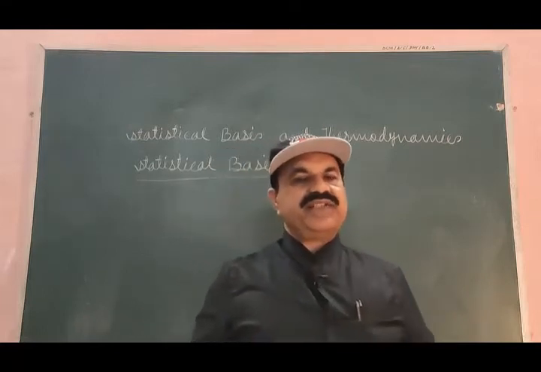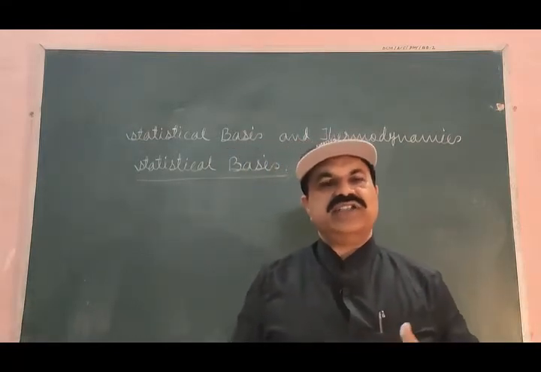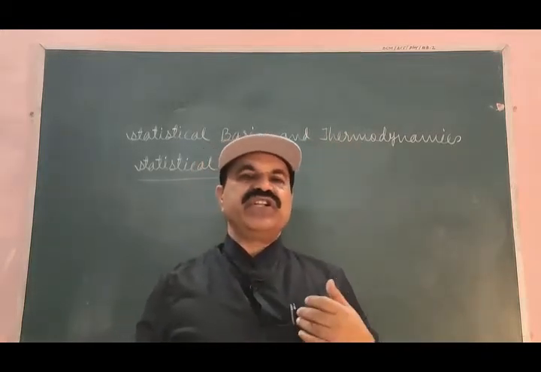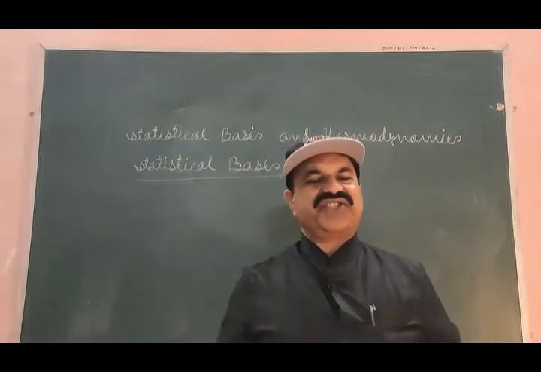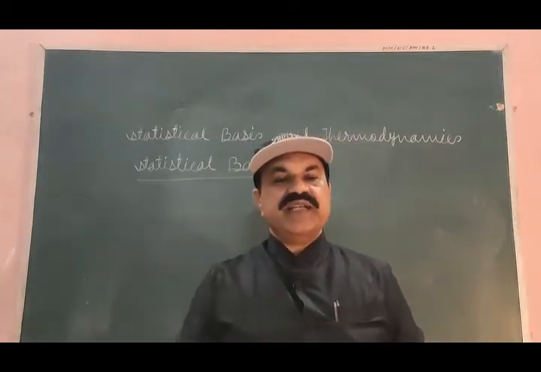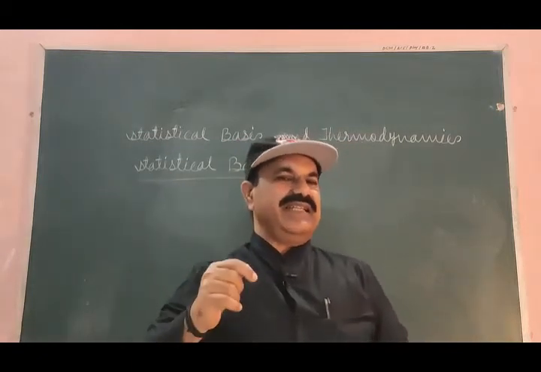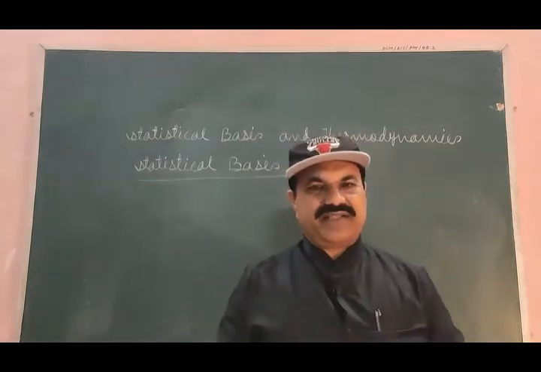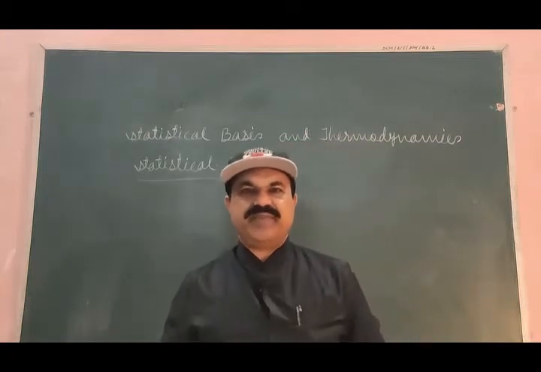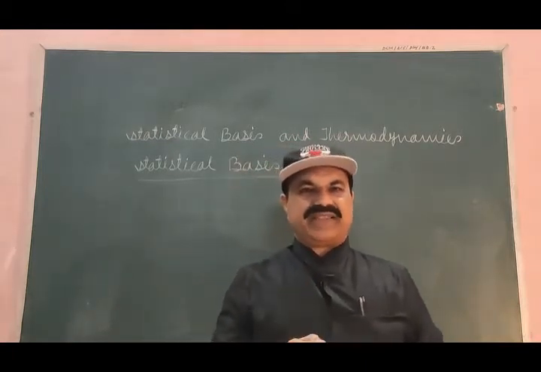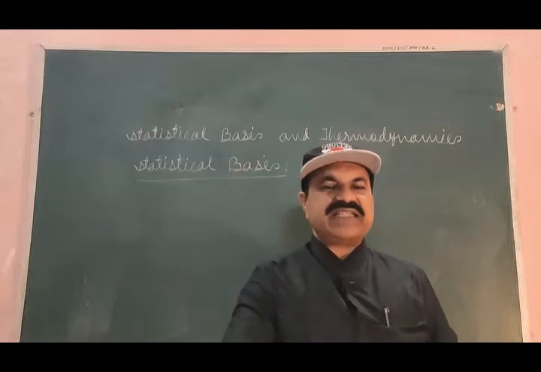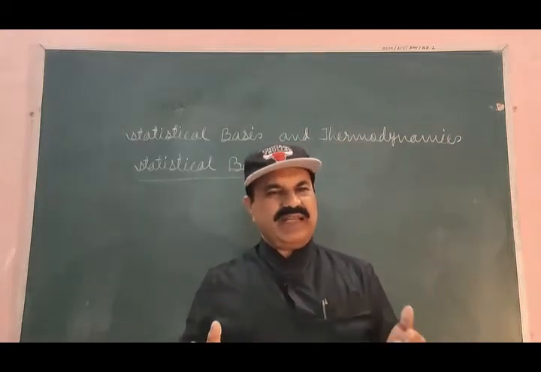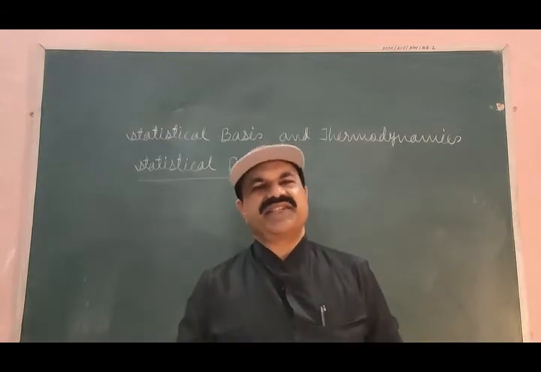In olden days, before the advent of quantum mechanics, Maxwell, Boltzmann, Gibbs, etc., physicists used the concept of classical mechanics, the principles of classical mechanics. Using the concepts and principles of classical mechanics, they built classical statistical mechanics. You simply call that classical statistics.